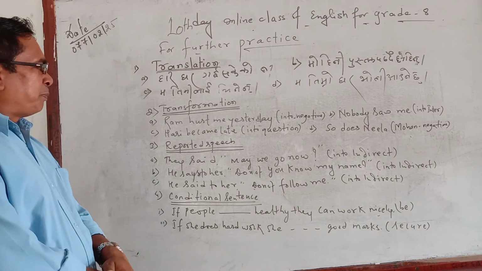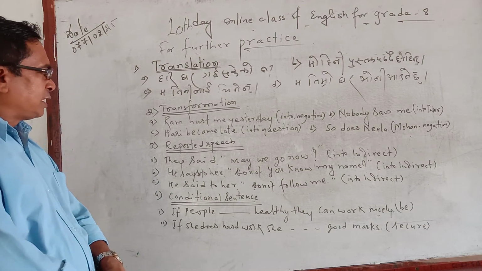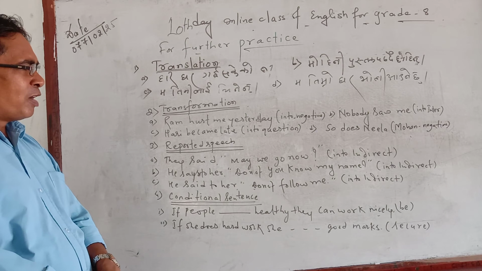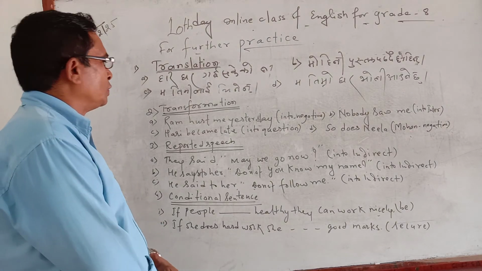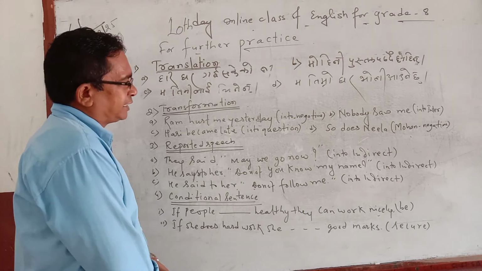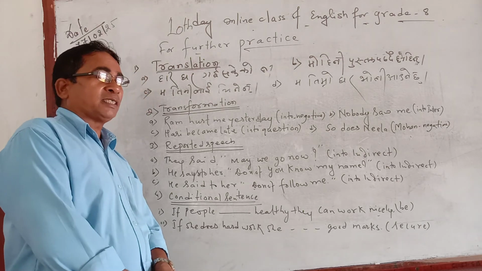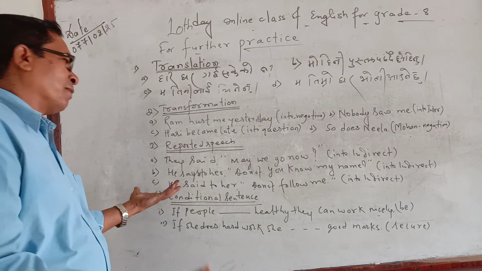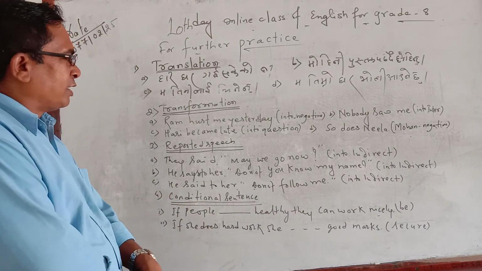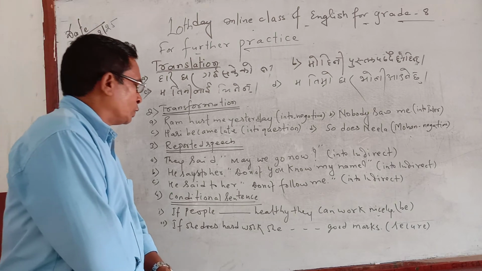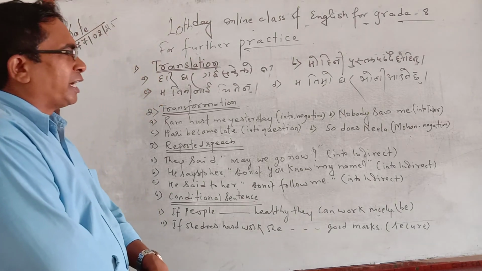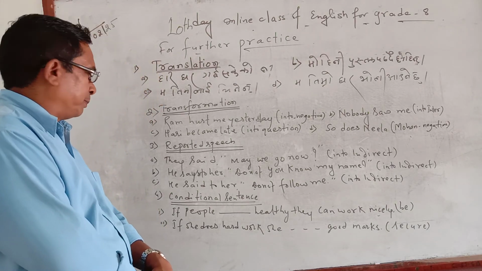From the next chapter, reported speech, you have 3 questions here. They said, 'May we go now?' You are asked to change it into indirect speech. The reported speech of this sentence is interrogative. How do you change it? You have to practice. Likewise, he says to her, 'Don't you know my name?' You are also asked to change this into indirect speech. This is also in interrogative form.